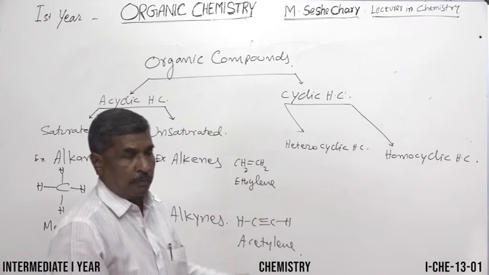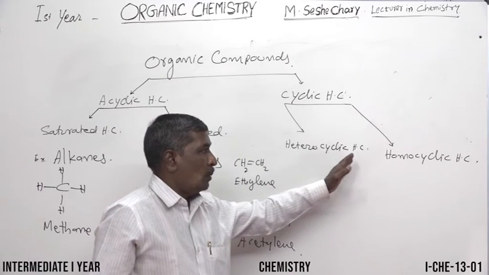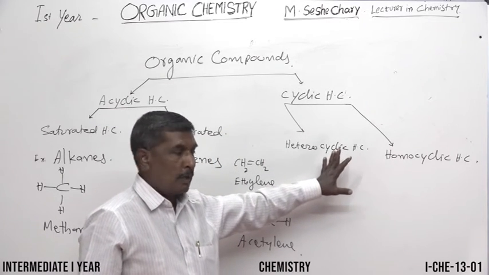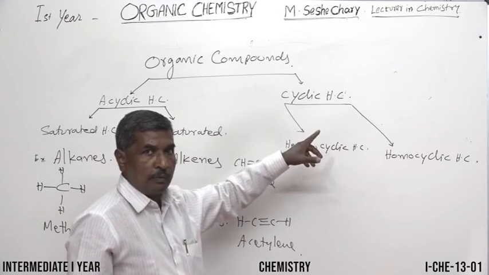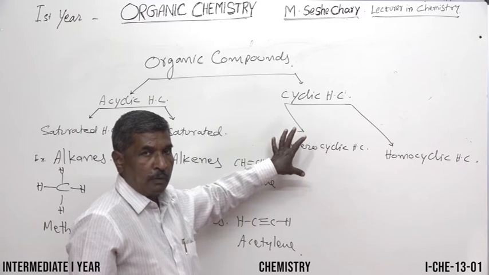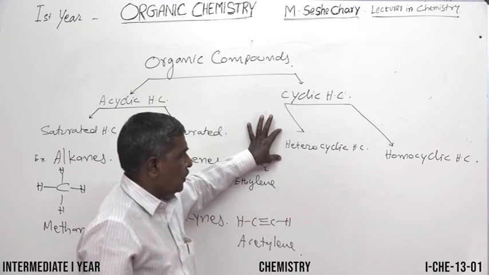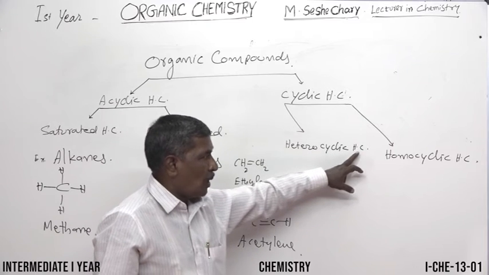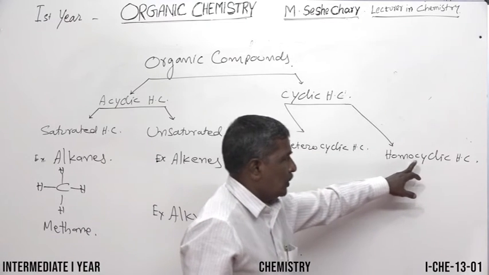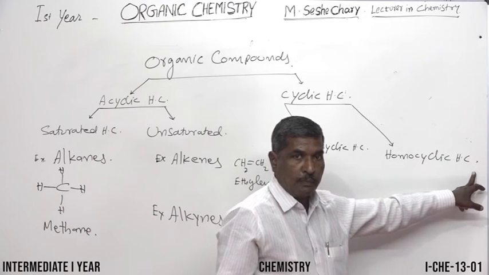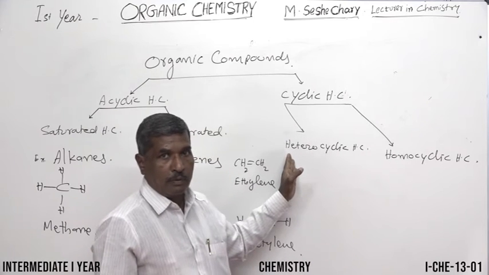So they are ring form. Heterocyclic and homocyclic both contain cyclic molecules. So all cyclic molecules are classified into cyclic hydrocarbons, and they are classified into heterocyclic hydrocarbons and homocyclic hydrocarbons. What are heterocyclic hydrocarbons?